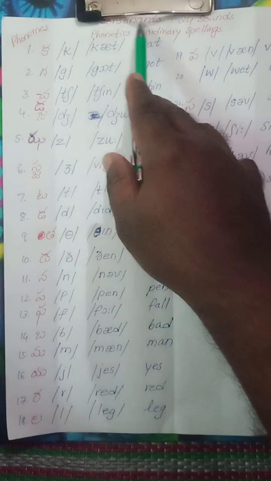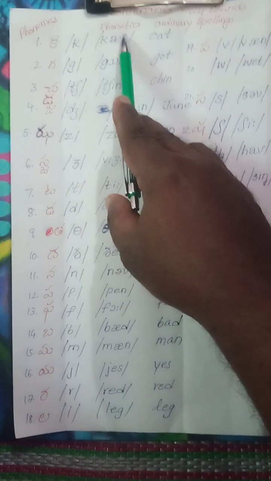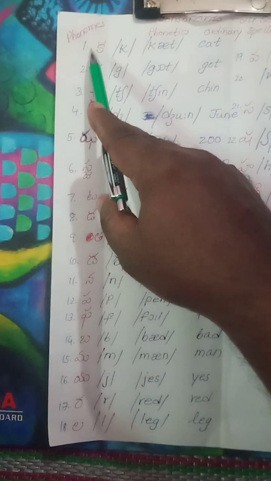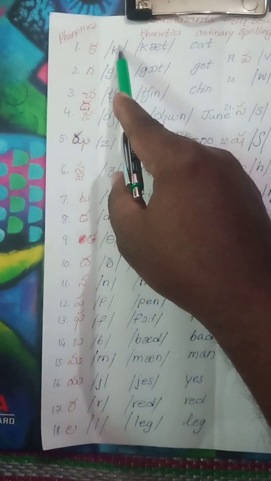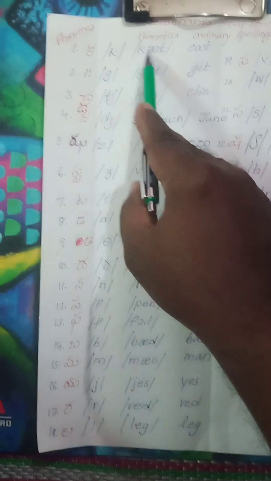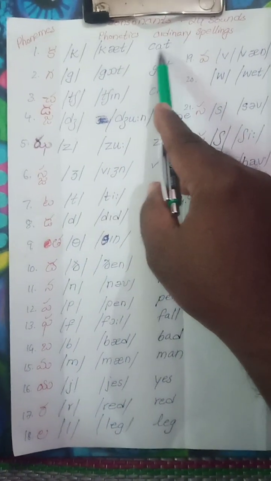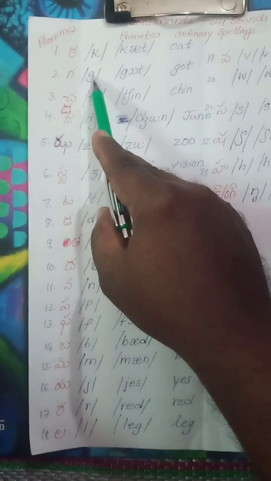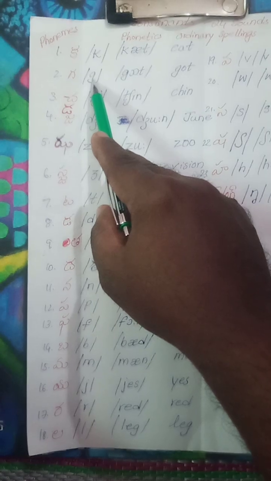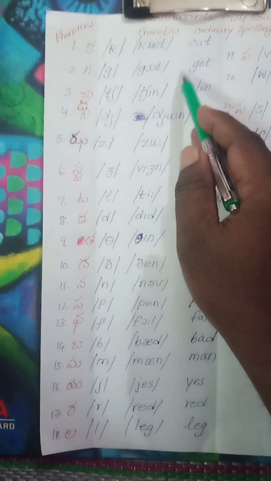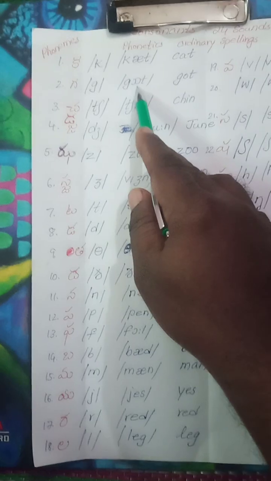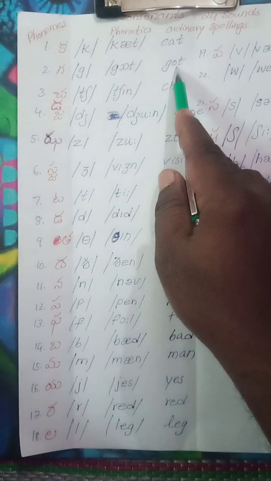Now let us learn consonants, 24 sounds. These are phonetics and these are ordinary spellings. So in consonants, the sounds are 24. Ka, cat, ordinary spelling cat. This is ga. If the G letter is producing ja, as in English, then you should use ja; here it is ga, that's why G. Got, ordinary spelling G-O-T, got.